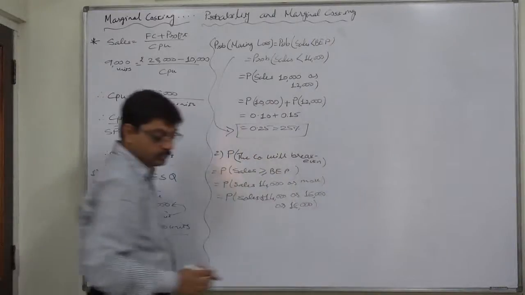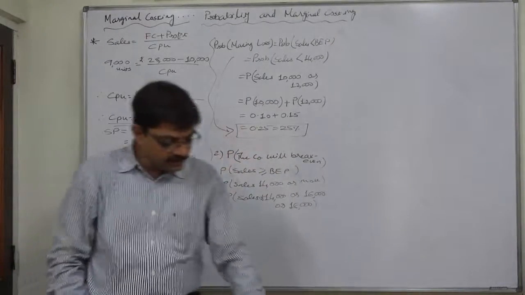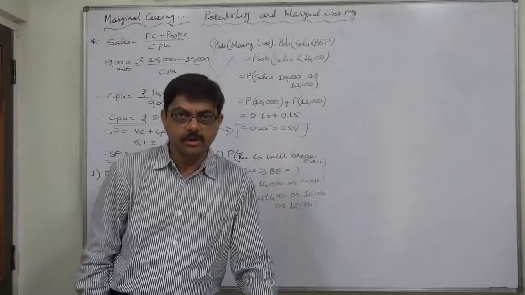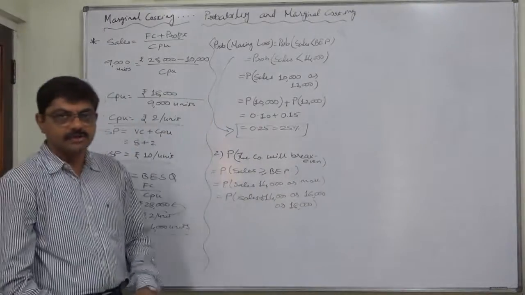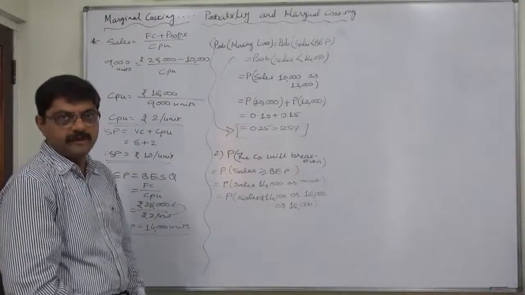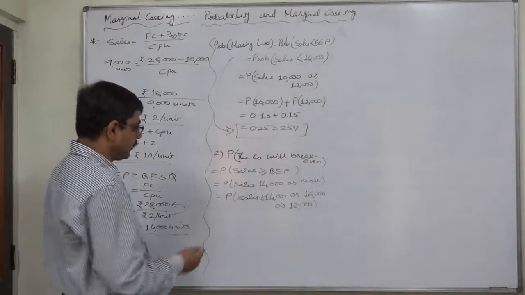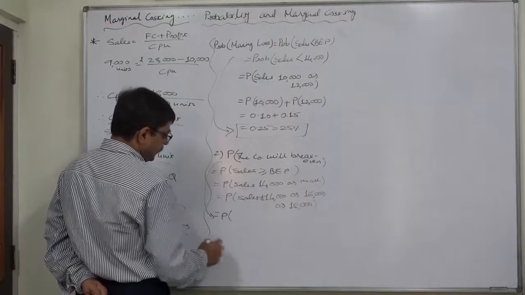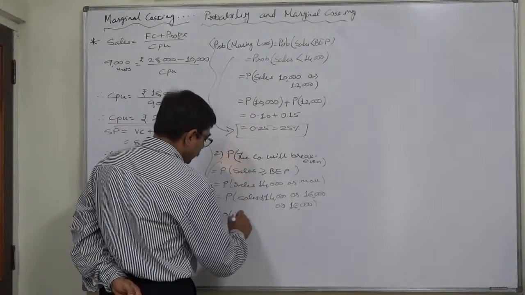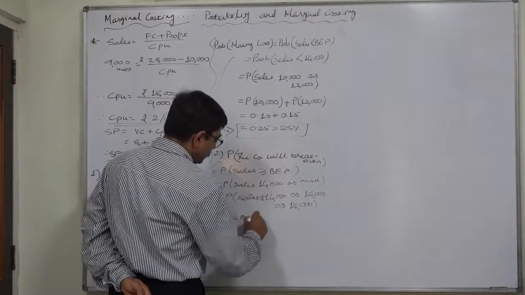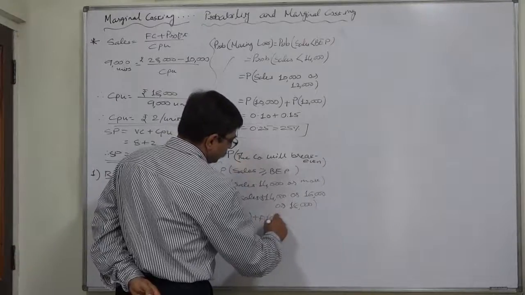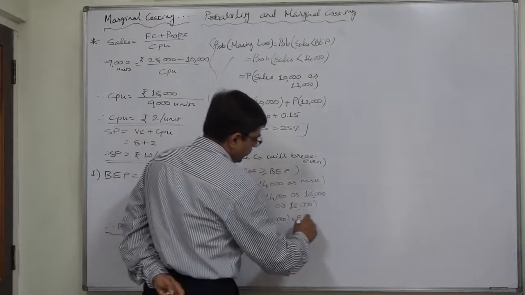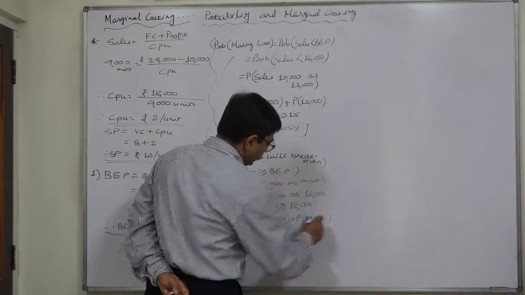Why only these three? Since the probability distribution is given in the question, no other event is possible. This is the concept of exhaustive and mutually exclusive outcomes. So the probability that the company will break even equals the probability of sales of 14,000 or 16,000 or 18,000 units.